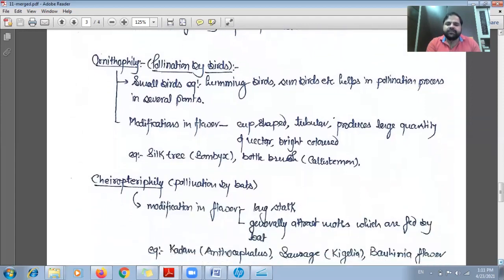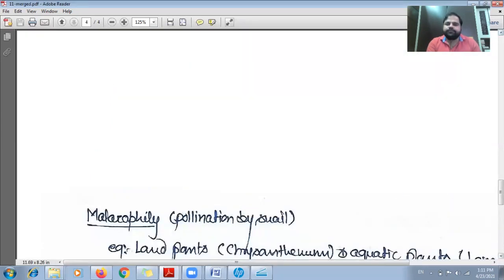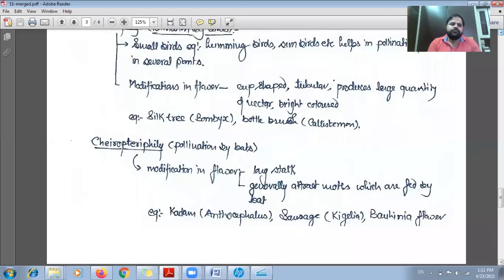Now the next kind of pollination is called chiropterophily. In this kind of pollination procedure, bats are involved.